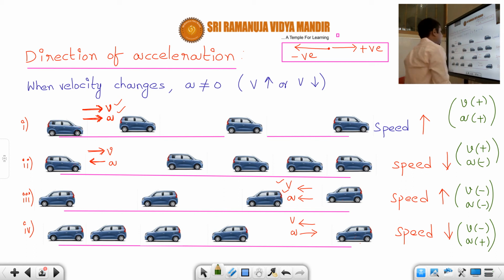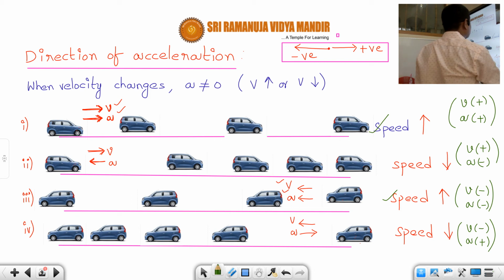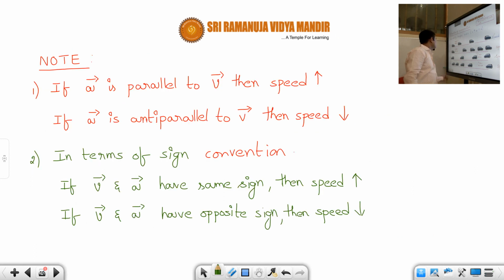So you can see that when velocity and acceleration have the same sign, which is case 1 and case 3, then the speed will increase. If the signs of velocity and acceleration are opposite, that is case 2 and case 4, the speed will decrease. And that is what I gave you in the note.